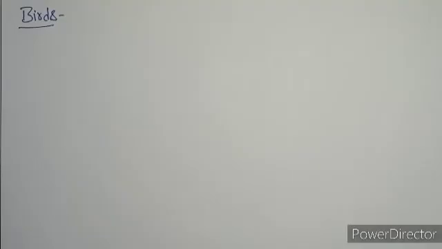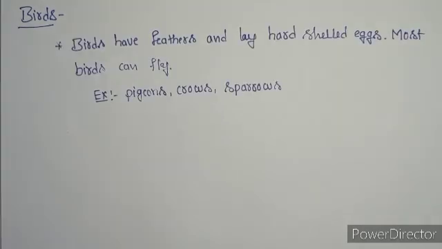The next group of vertebrates are birds, and these birds are also vertebrates. Birds are animals with feathers and wings. Most birds can fly. These birds have feathers and lay hard-shelled eggs.